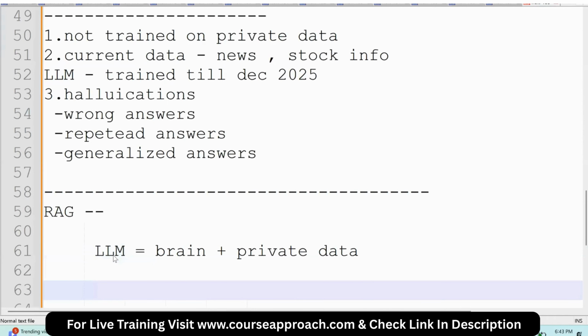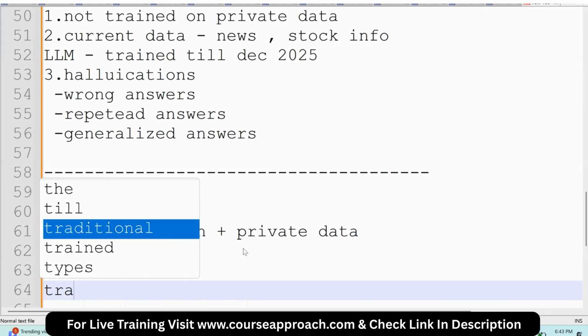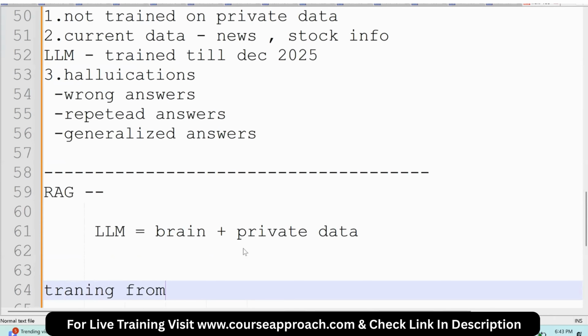See, instead of training this LLM from scratch, what we can do is fine tune this LLM for our specific task. Training from scratch is very costly and time consuming.